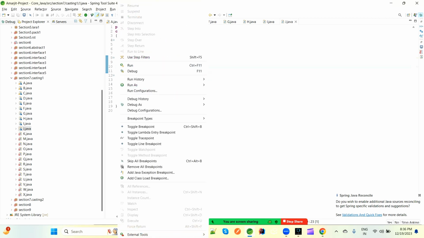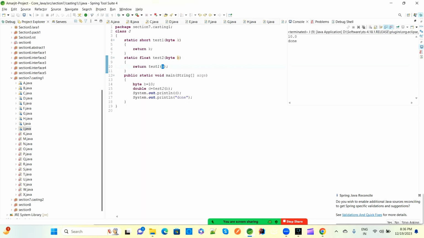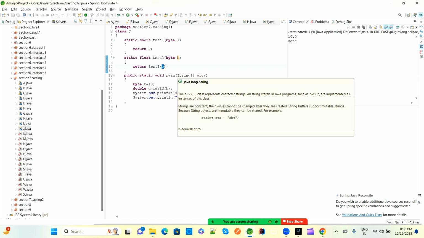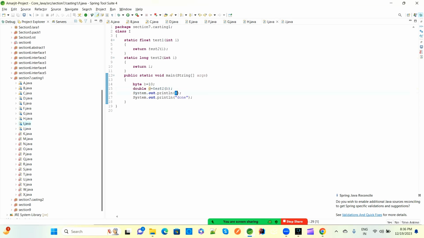If we run this program here, 10.0 is printed, because double is there, that's fine. In this, I has a float and long, and in this, J has a float and short. So byte to short is fine. Yeah, so in this case, what will happen.